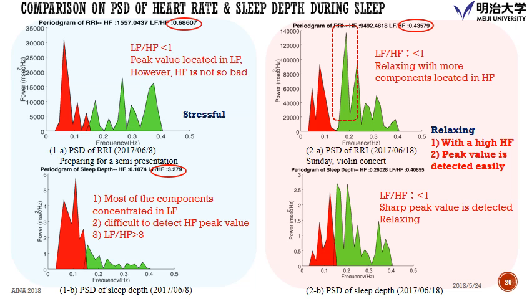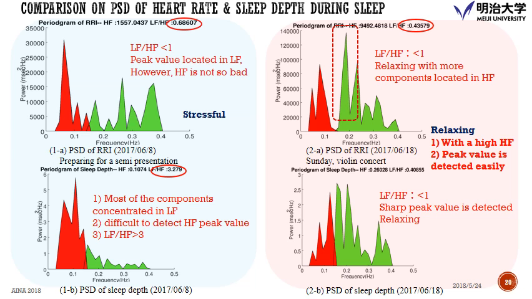So as we have said, if we have better high frequency data here, it means relaxing. So the left side is a little bit stressful because the coefficients are located in the low frequency domain. And we could see on the right side it is a little bit relaxing here.